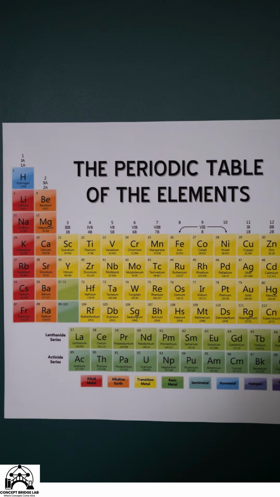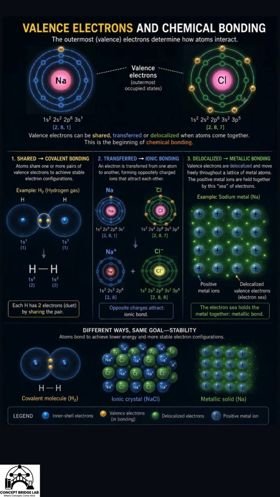Most importantly, the electrons in the outermost occupied states determine how atoms interact with one another. These outer electrons can be shared, transferred, or rearranged when atoms come together. And that is the beginning of chemical bonding. A simple quantum rule ultimately determines the structure of atoms and lays the foundation for molecules, materials, and life itself.